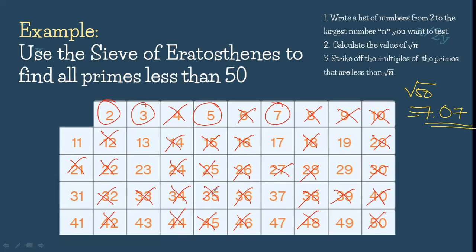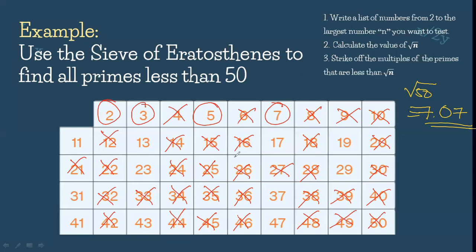So, lahat lang po ng mga may ending na 5 or 0 yung strike po natin because those are the multiples of 5. Now, multiples din daw po ni 7. 7, 14, 21, 28, 35, 42, and 49.